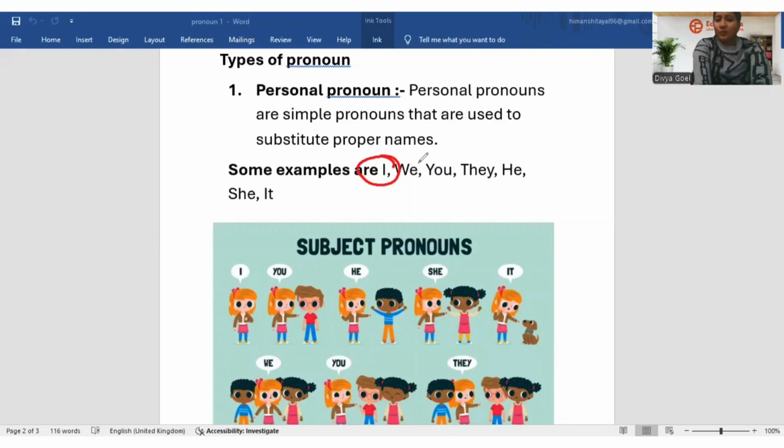If there is one more person with Divya, I can say we. And as I'm teaching here to you, I am not obliged to speak your name again and again, so I need to use you.